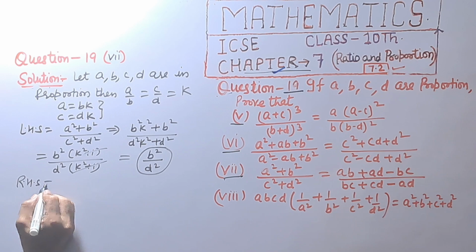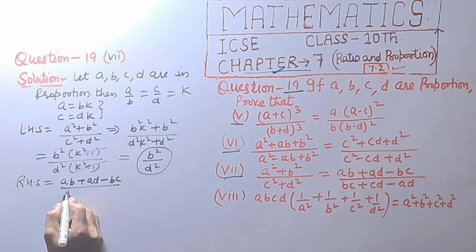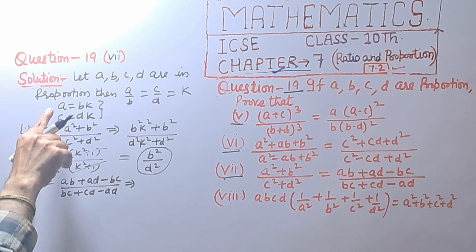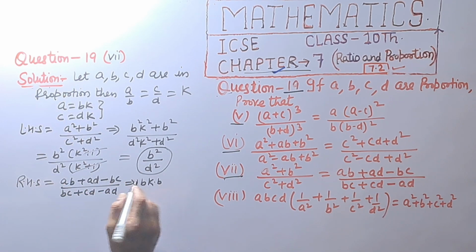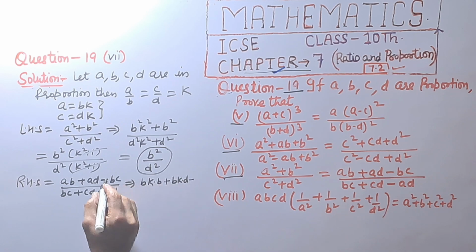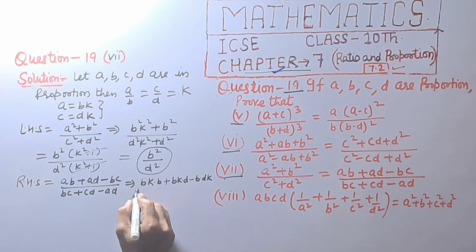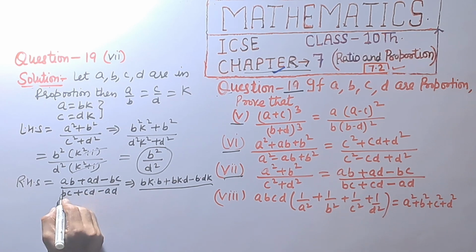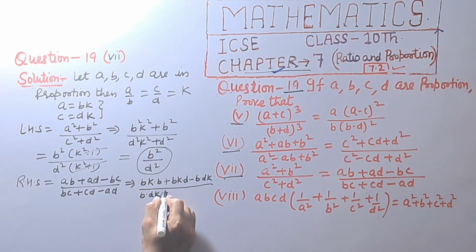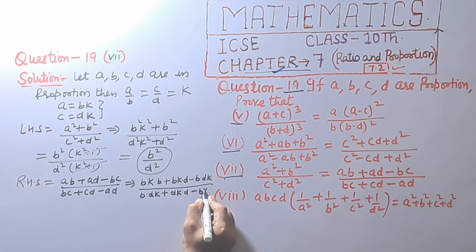Right hand side, that is ab plus ad minus bc upon bc plus cd minus ad, which implies a is equal to bk. bk into b plus bk into d minus b into c, where c is dk, divided by b into c, c is dk, plus c is dk into d minus a is bk into d.